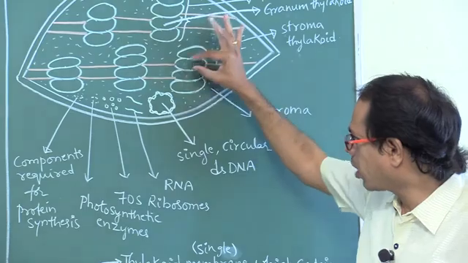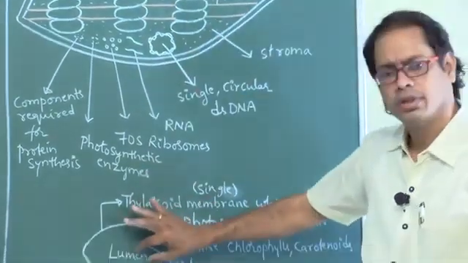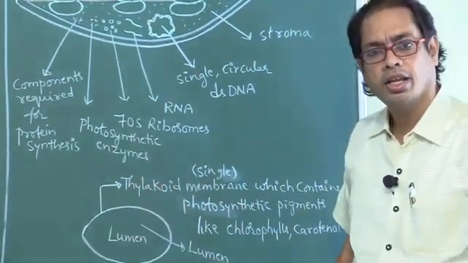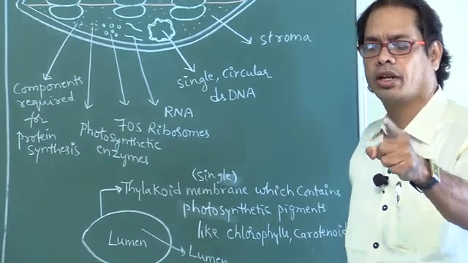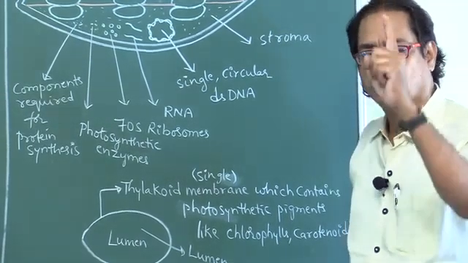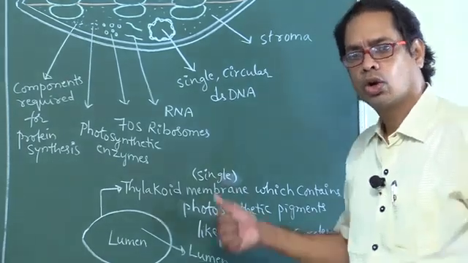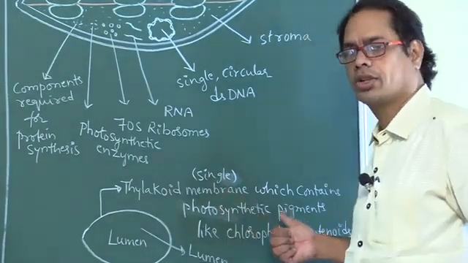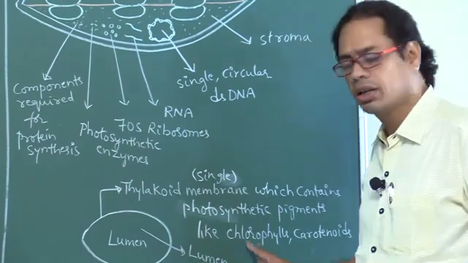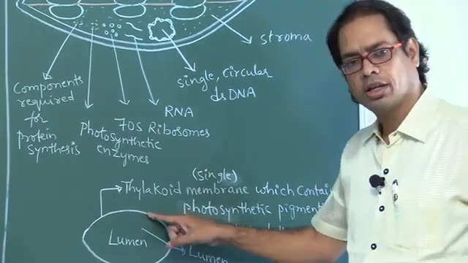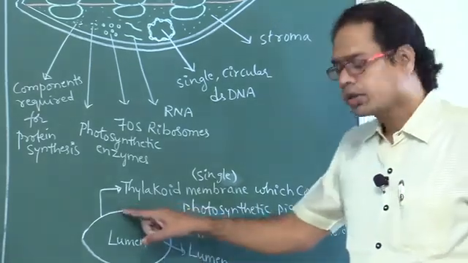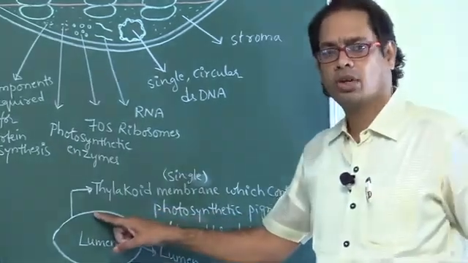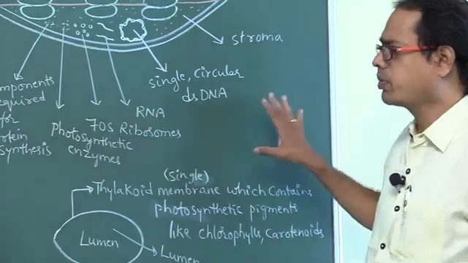This is a single thylakoid membrane. Each thylakoid is bounded by a single membrane called thylakoid membrane, which has photosynthetic pigments like chlorophyll and carotenoids. Chlorophylls are found in thylakoid membrane. Carotenoids are found in thylakoid membrane. Okay? Please note down all these points, my dear students.